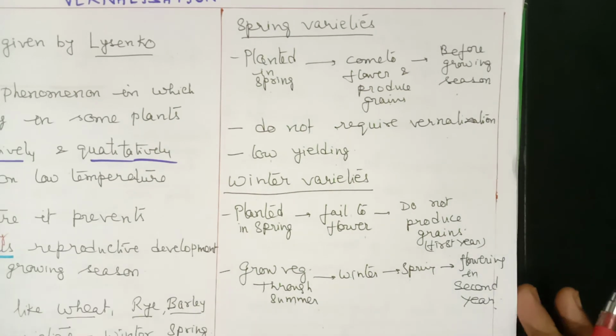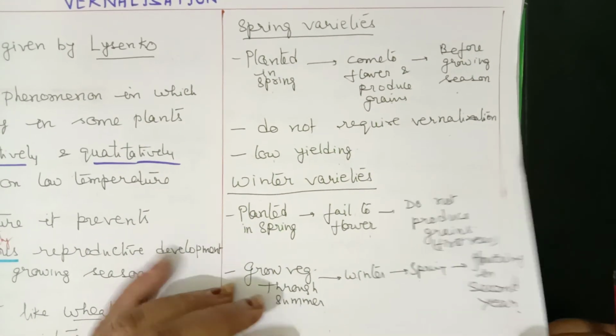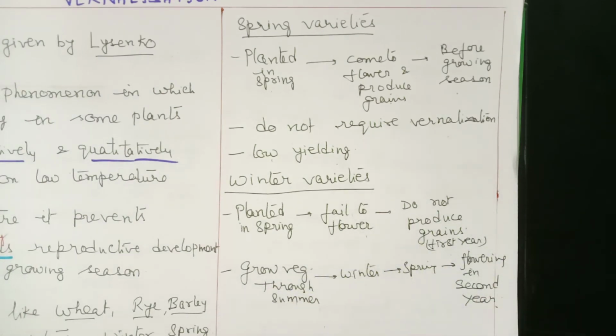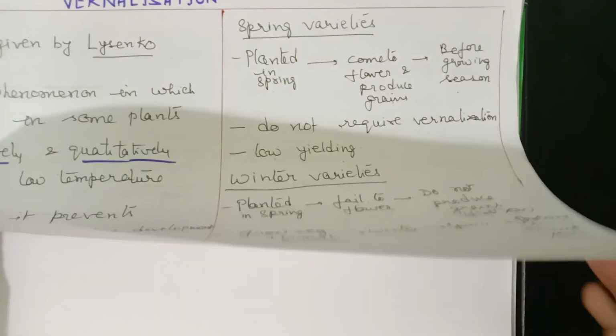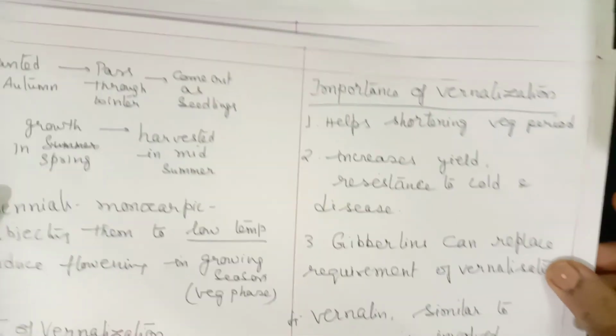So what should be done? We want an early yield. A farmer cannot wait 2 years for the yield of food crops. So he needs the yield within that season, within the growing season. So what should be done?